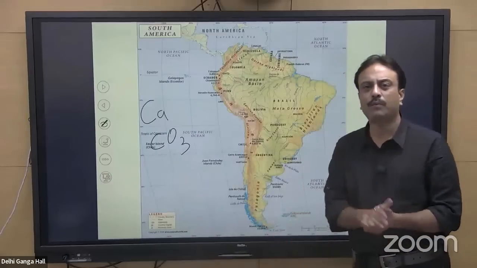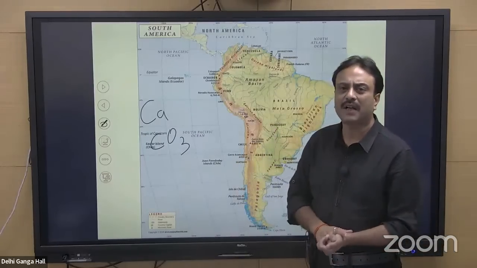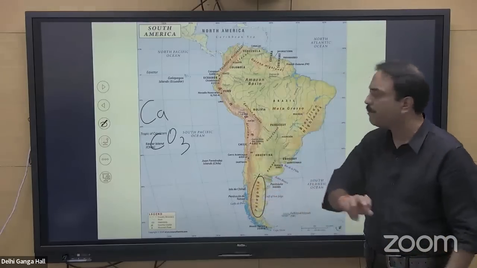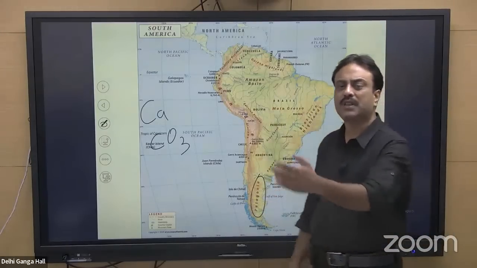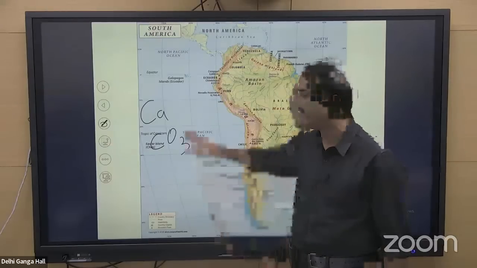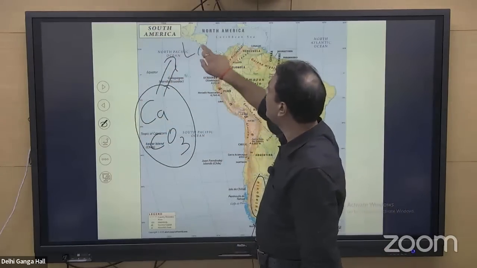When the wind blows from the sand, it carries the calcium and carbonate material. That material blows along with the sand from where? From this region of the Patagonia Desert, and gets deposited after covering some horizontal distance along with the wind. And this calcium and carbonate deposit results in the formation of loess.